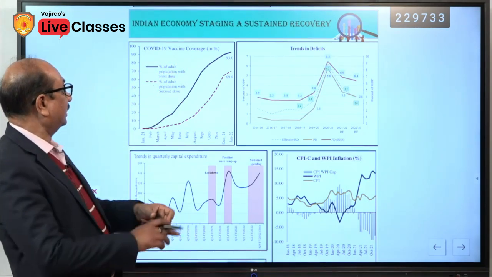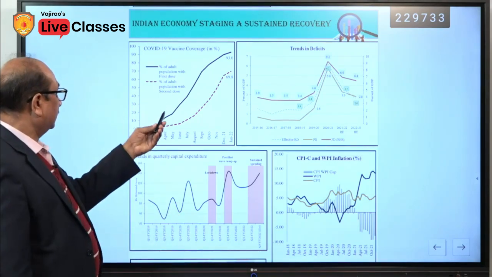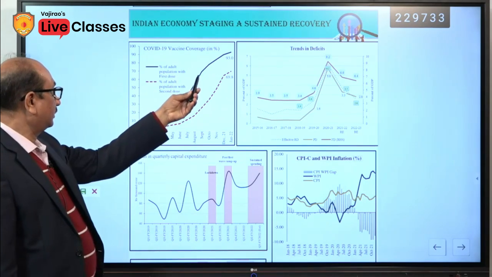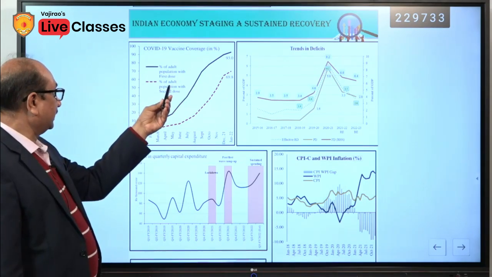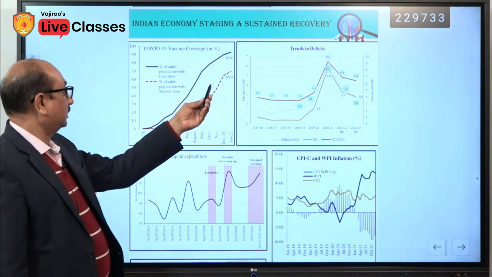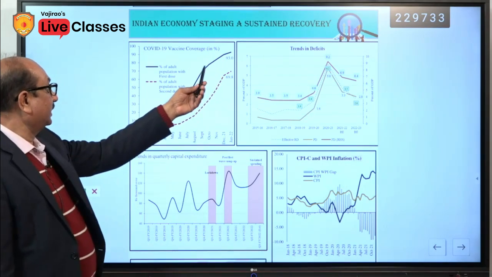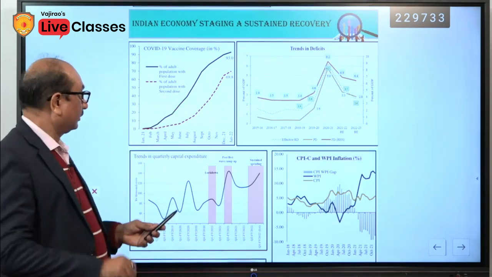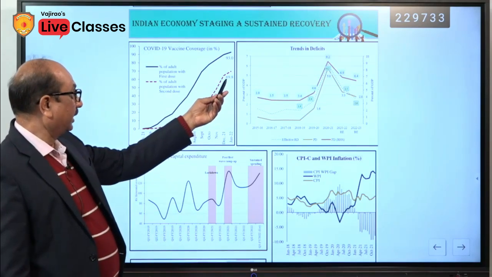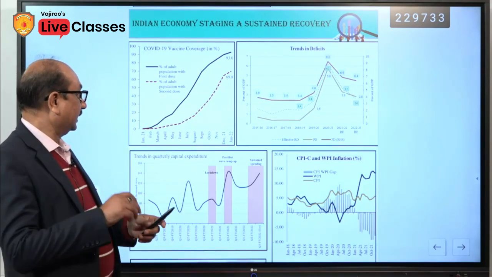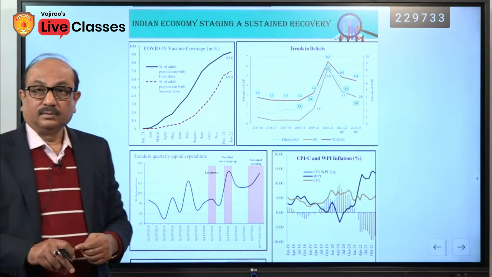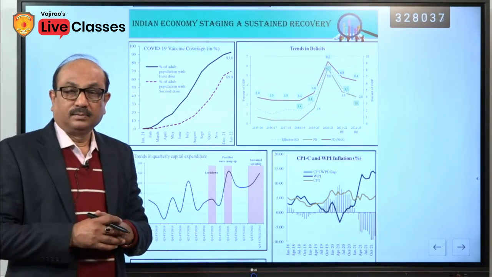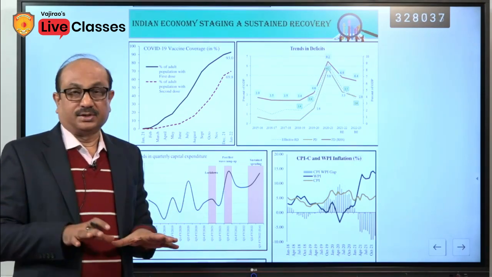COVID-19 vaccine coverage in percentage. This black line, percentage of adult population with first dose, and this dotted red line, percentage of adult population with the second dose. So, it means that 93% of the adult population have taken the first dose, and around 70%, the round figure, have taken the second dose. So, it shows the government efforts were effective and properly managed.